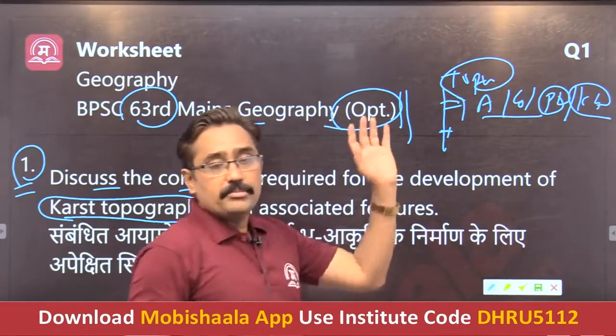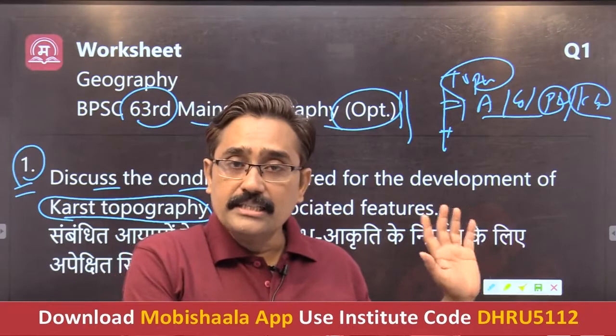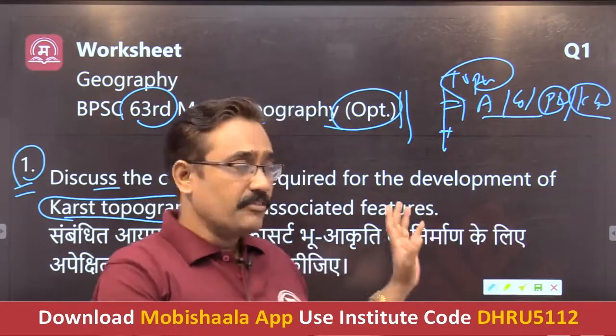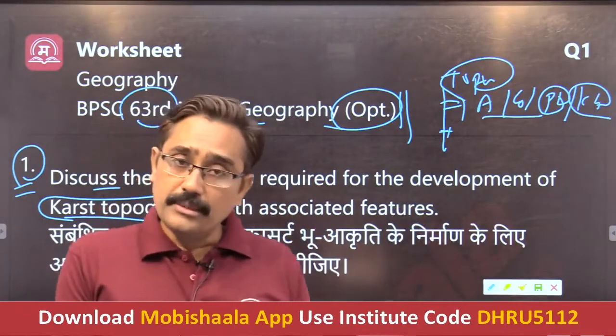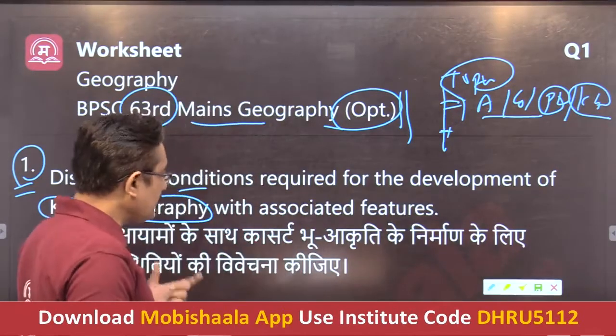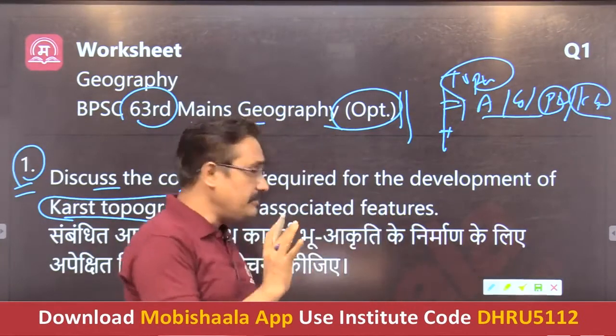The question can be asked on any of these landforms. These are scoring points, because if you attempt and deal with the question well, the scoring will definitely be good.